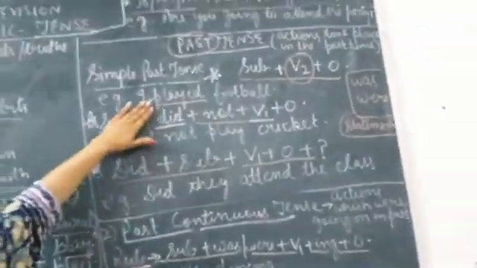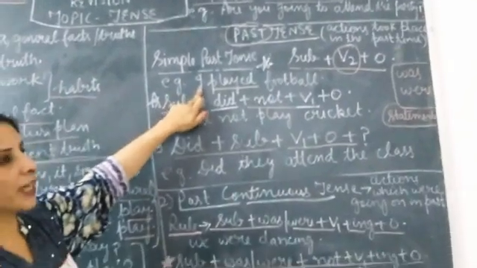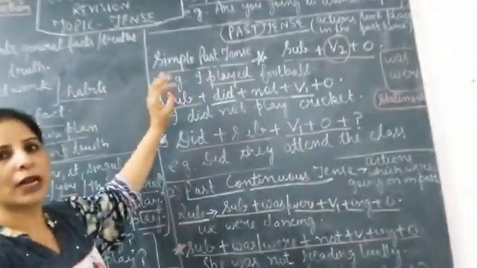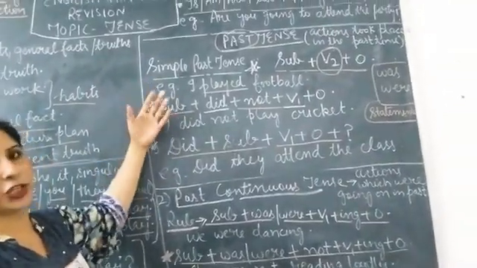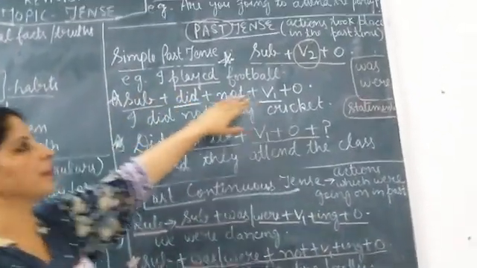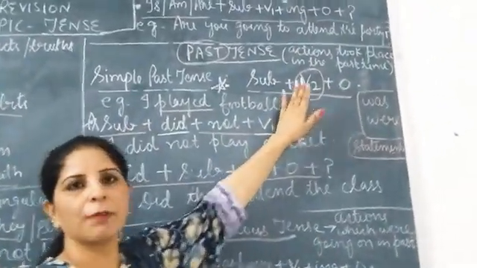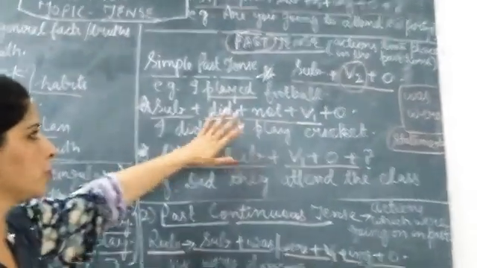No matter what the subject is, whether singular or plural, I, we, you, they, he, she, it, with all the subjects we simply have to use the verb second form. No other helping verb is used here.